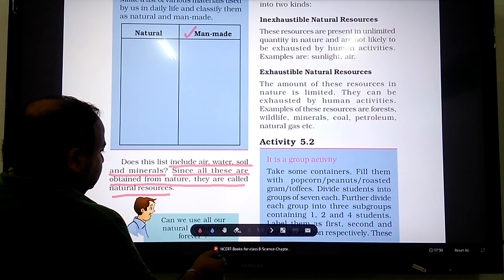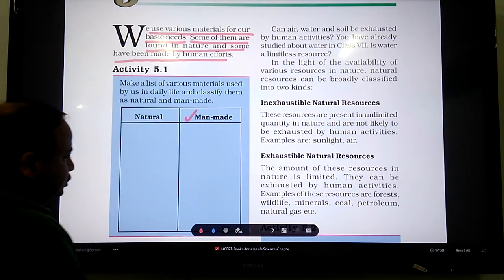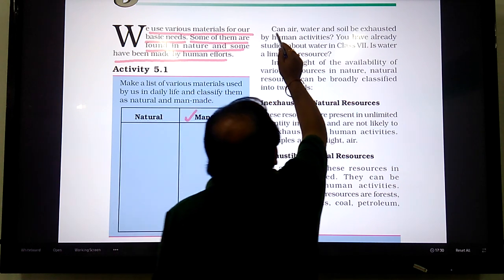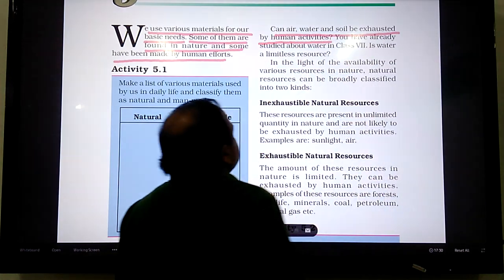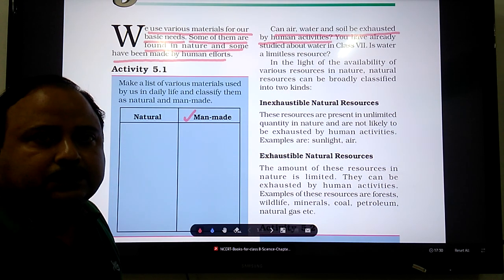Now you can see this part. There is a question for you. Can air, water and soil be exhausted by human activities? Air cannot be exhausted by human activities.